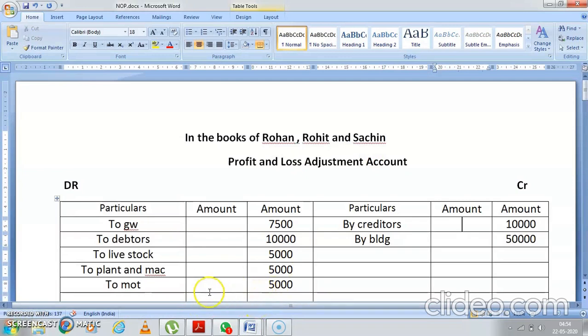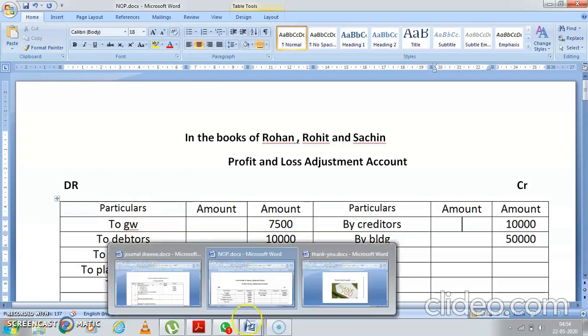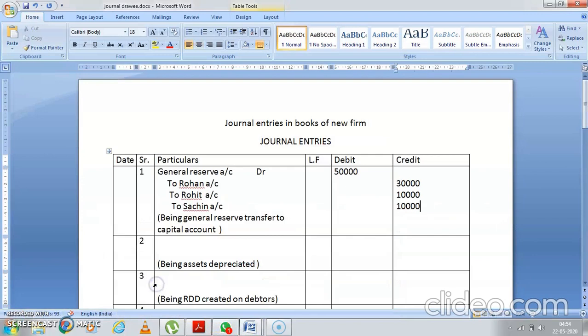First we are going to transfer all the differences. Okay students. So now see, goodwill, what will be the journal entry? Profit and loss adjustment account debit to goodwill account, to debtors account, to livestock account, to plant and machinery account, and to motor truck account. So the first journal entry is reduction in the value of assets, being assets depreciated.